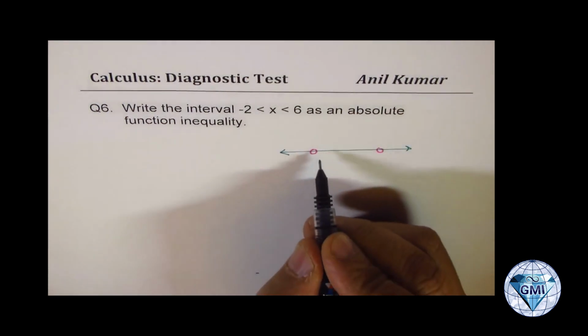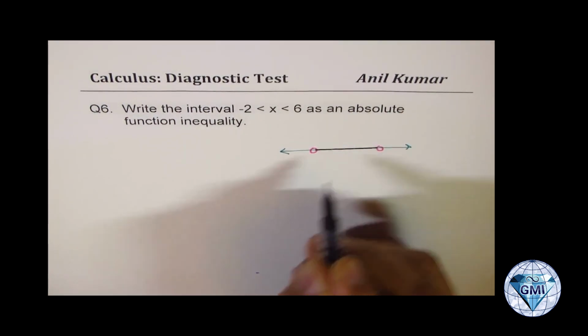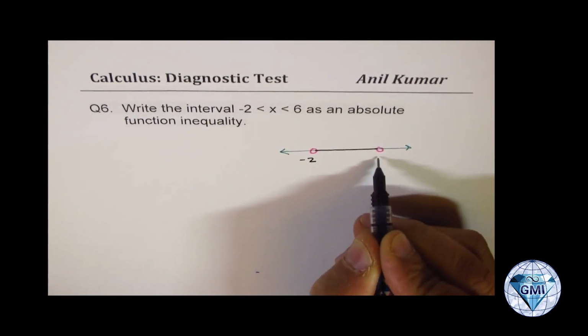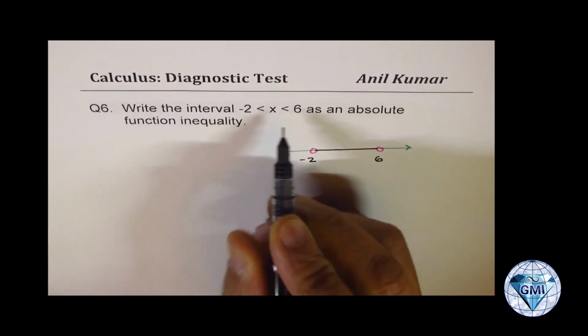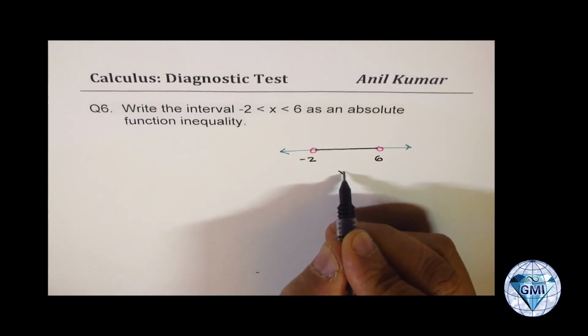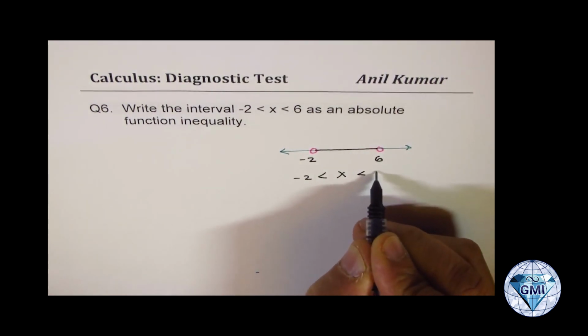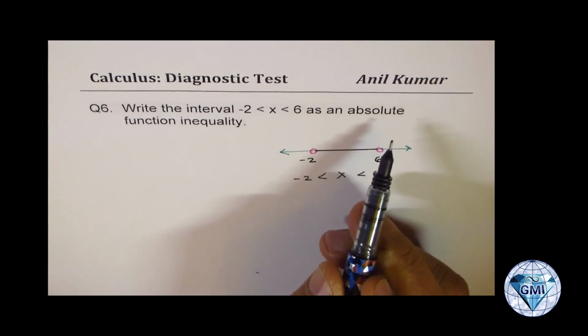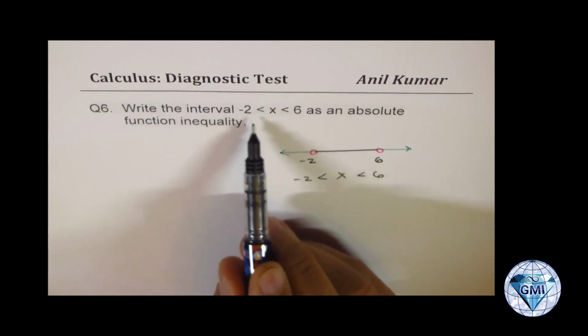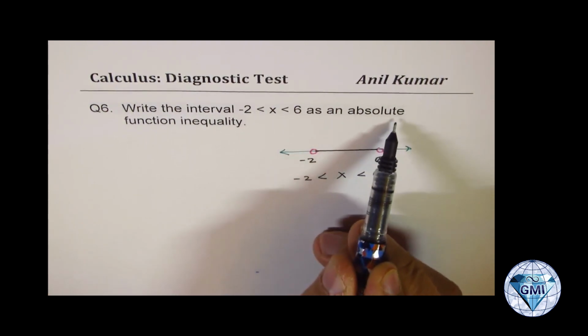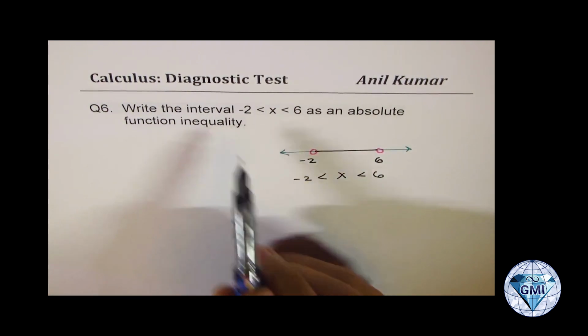So we're looking for something which is within this, and this is from minus 2 to 6. So as an inequality, you can always write this as x is greater than minus 2 and less than 6. Now the question is, write this interval as an absolute function inequality.